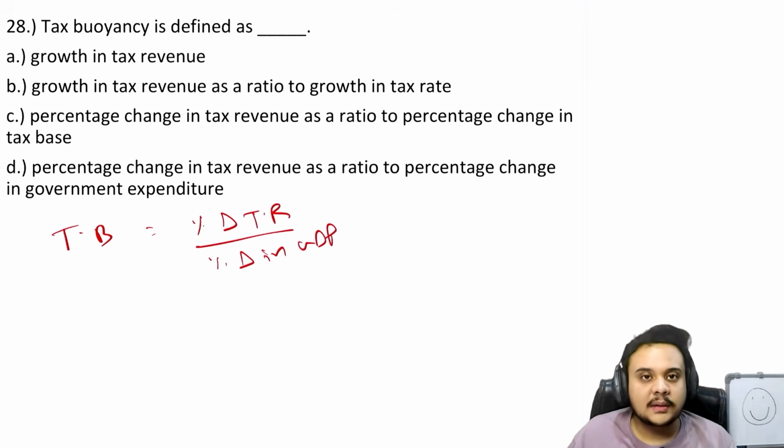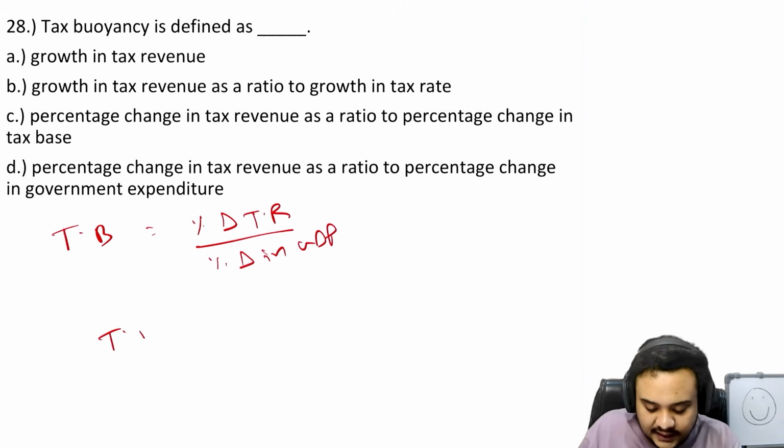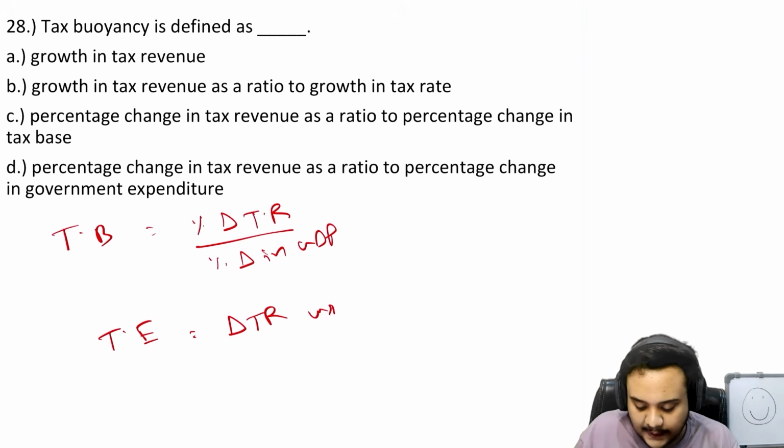Or due to some reason or the other, that can be the case. So tax buoyancy measures if the tax revenue is proportionately changing and increasing with an increase in the GDP of the country. Okay, now what about tax elasticity? Like any other elasticity, you will see that this is nothing but change in tax revenue with respect to change in tax rates.